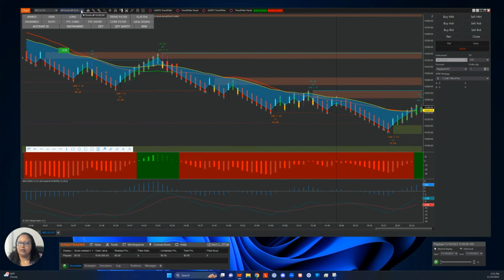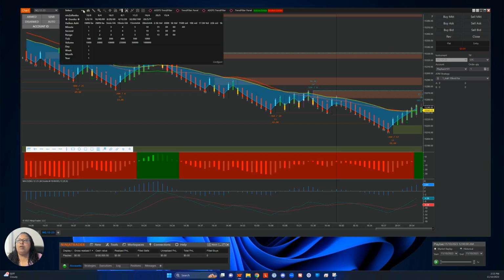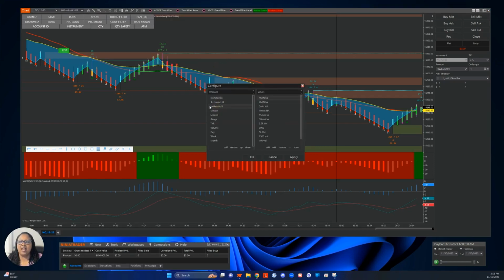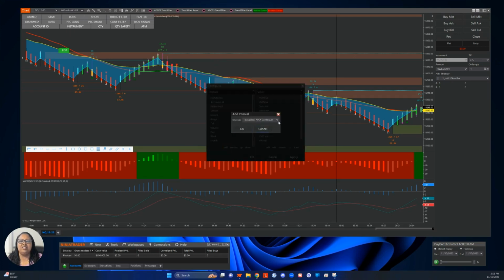But I am not really a scalper, and it's a struggle for me. I find that volume, which is typically slower, does better for my style of trading. I'm really a swing trader. If I had to pick something, swing/day trader would be my preference. So if I go over here to this configure button and I say, hey, for my Heikin-Ashi candles, it may not be in your list, and you might have to go add, and then you could pick different things in here.